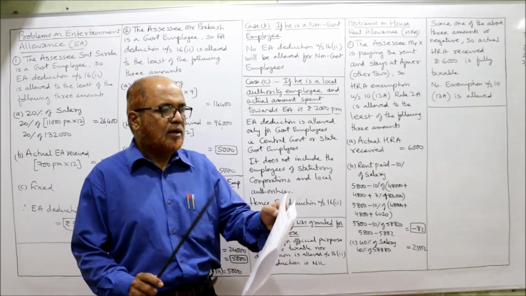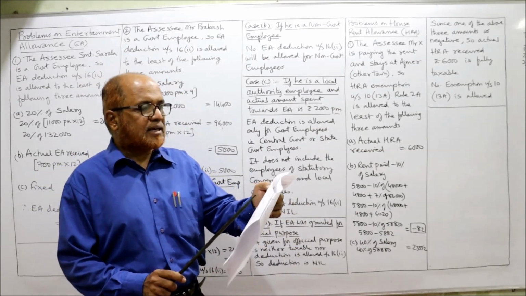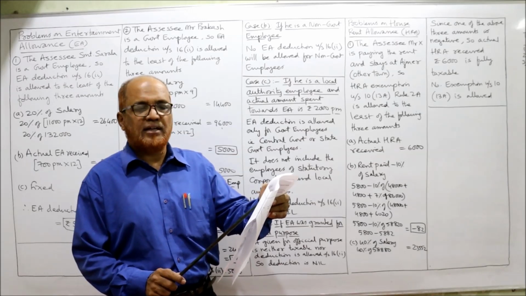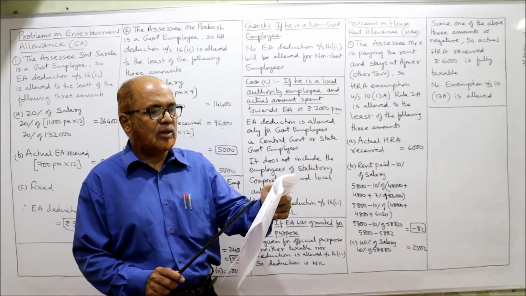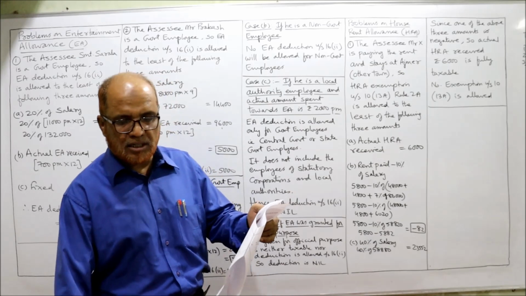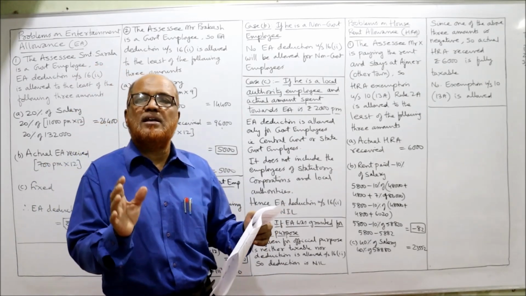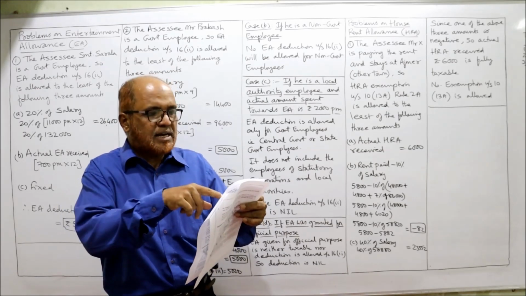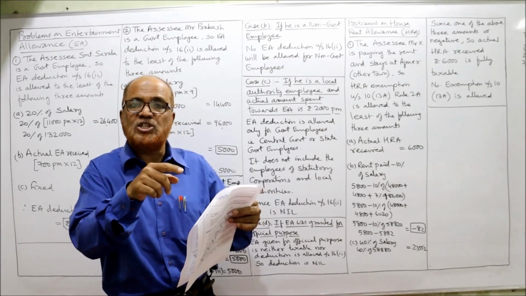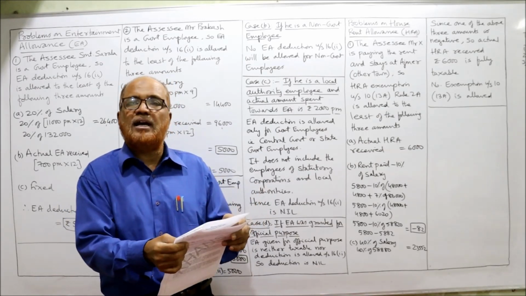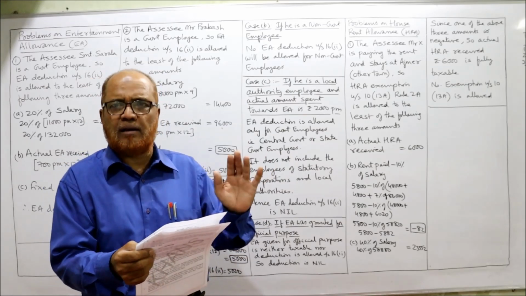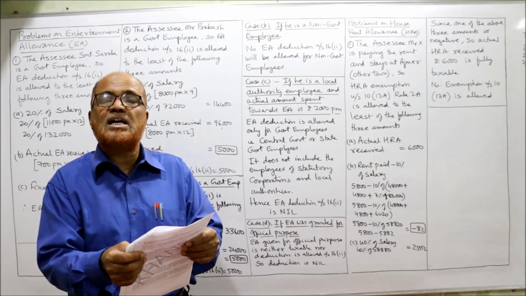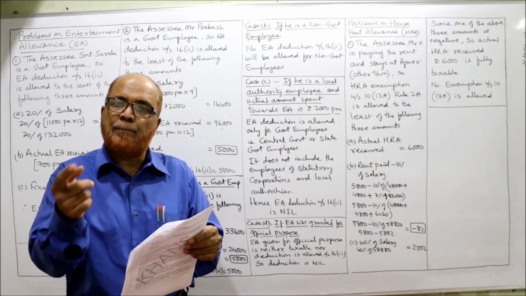That is the provision. Now here, first problem. X, a resident of Ajmer, receives rupees 48,000 as basic salary during the previous year 2019-20. The current previous year is 2019-20, and during the year, Mr. X, a resident of Ajmer, received 48,000 as basic salary for the whole year. And in addition, he gets 4,800 as dearness allowance, forming part of salary.